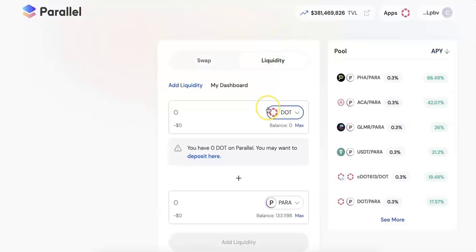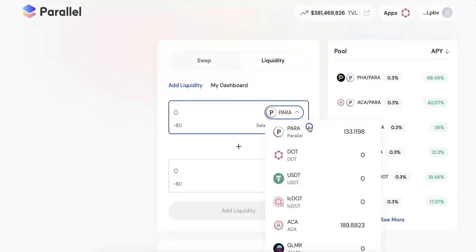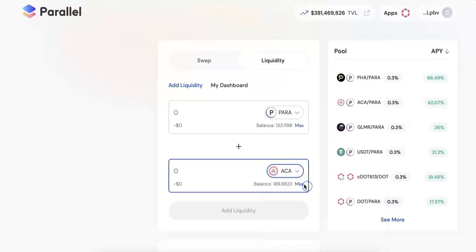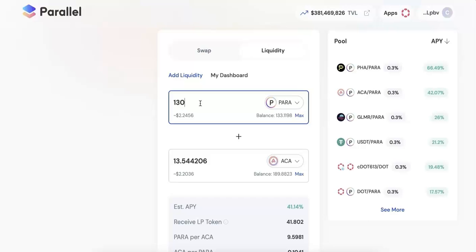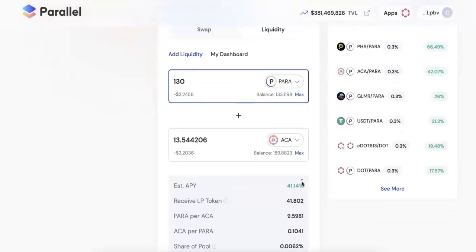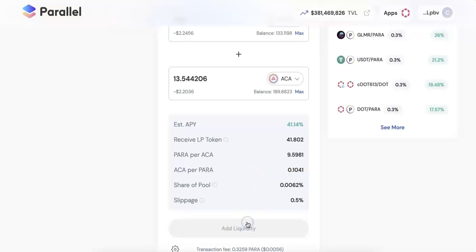Here I can add the liquidity, the LP pair. So I will select the Para and also the Arcana. So now I will manually put some Para. So I will just put 130, keep some for the fees. And so now I can add this liquidity.